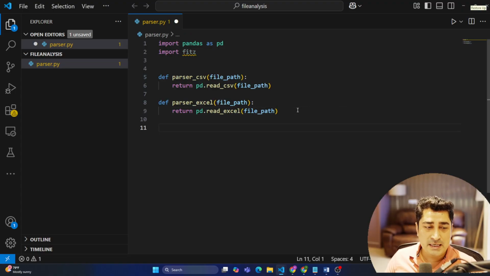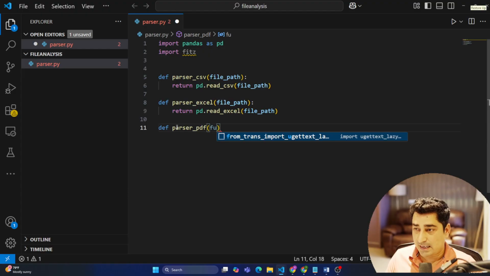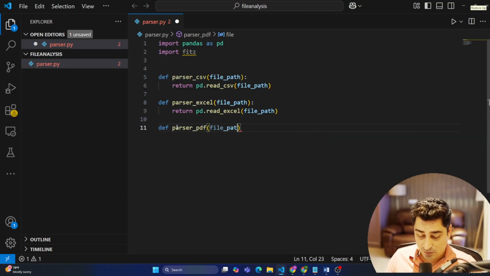Then I'm going to create a third function. Let's suppose I'm going to pass a PDF file, so I will be using fitz, and with the help of fitz I will be able to read the PDF file. So def, and then I can write parser_pdf, and here I'm going to pass a file_path, and then it is going to read this entire PDF file.